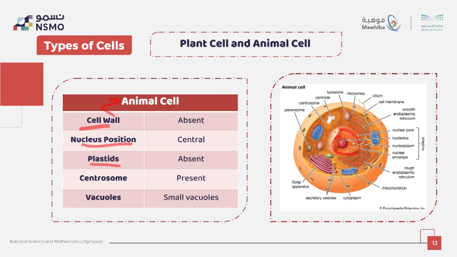Plastid is absent because we don't need photosynthesis. Centrosome is here. Look, that's the centrosome to divide the cell. And the vacuole is small, not large like in plants, because we don't store food. We consume food and probably save some waste.